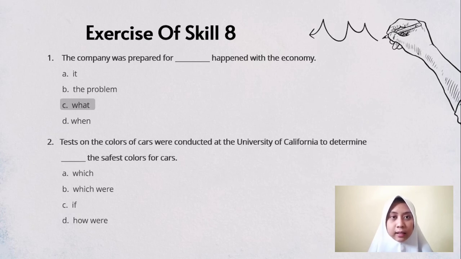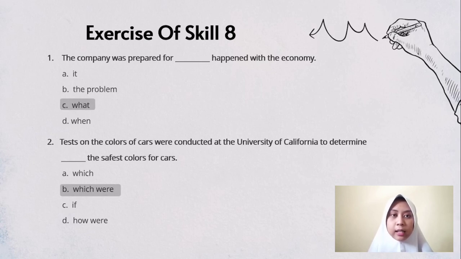Okay, next number 2. Tests on the colors of cars were conducted at the University of California to determine blah blah blah the safest color for cars. What is the answer? The answer is B, which were. Why? Because we can see tests on the colors of cars is a subject.